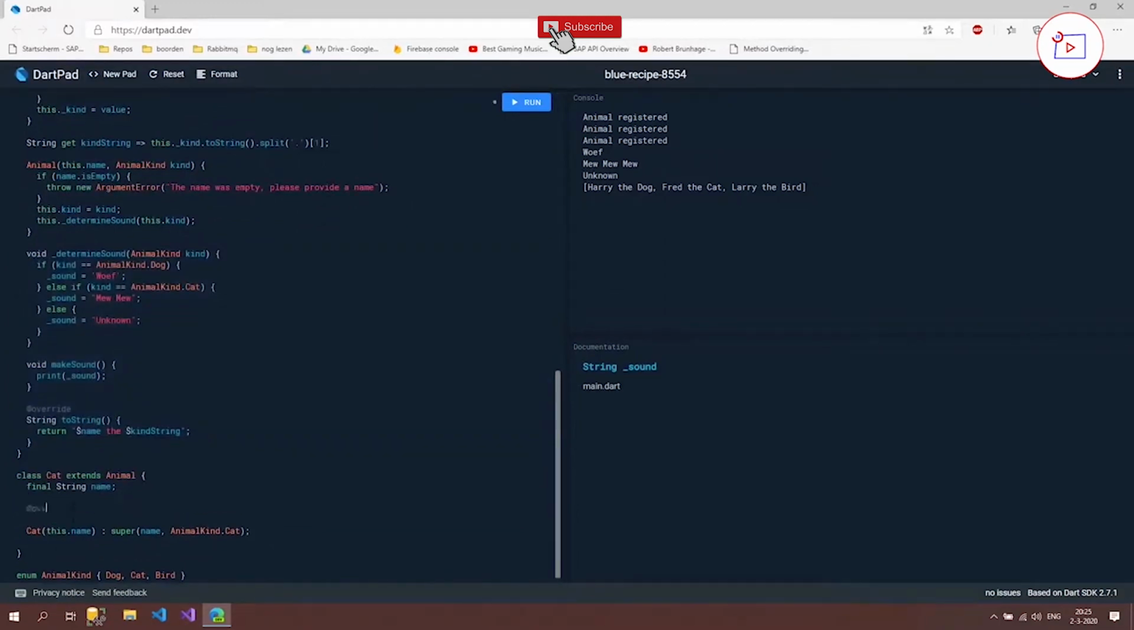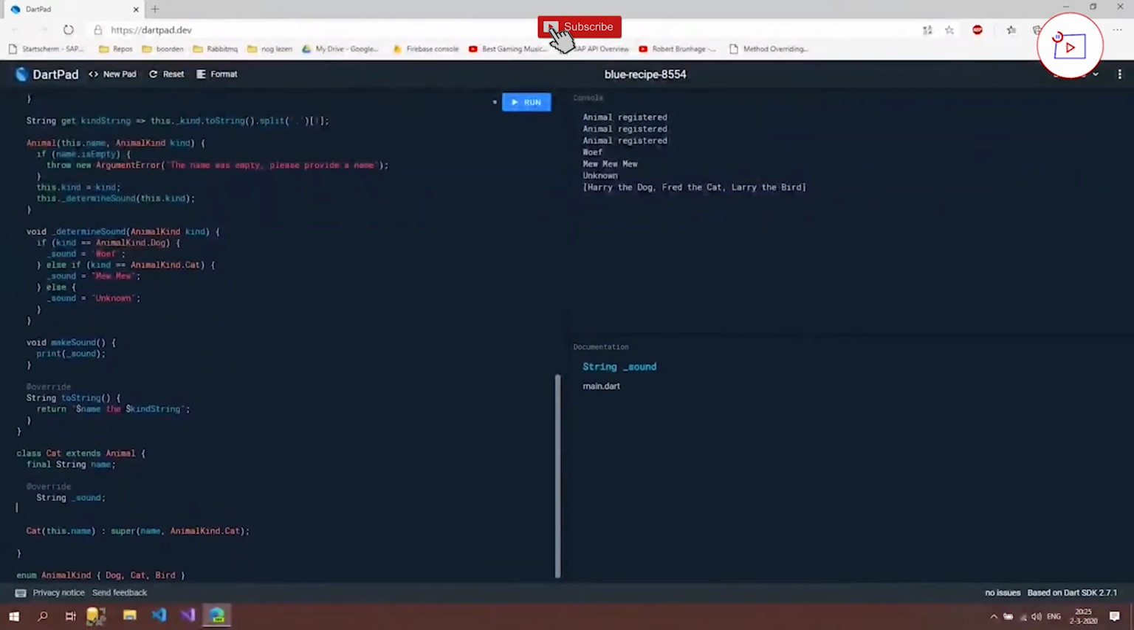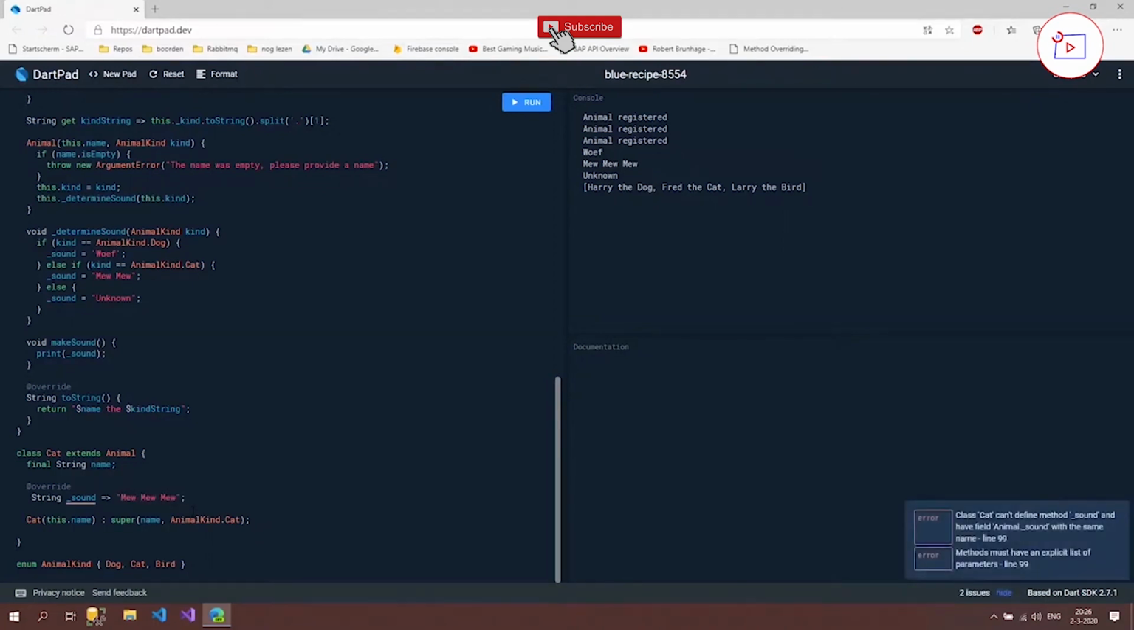So we can do override, not a double V again, and now we can just pick this property. And we can use a lambda expression again, because we just wanted to override this property. And we already know what it's going to give back. We don't want to set it again anymore, so we just want to override it. And now it's going to say class cat can't define method underscore sound and have field animal underscore sound with the same name. Methods must have an explicit list of parameters. So the way we can fix that is just by setting the get before it.